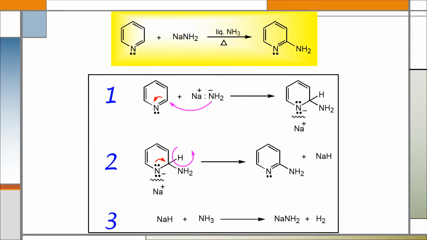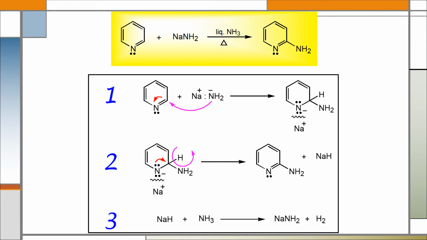Here I am showing some examples of nucleophilic substitution reaction. When pyridine reacts with sodamide in liquid ammonia, nucleophilic substitution will occur and 2-aminopyridine will be the major product. First, sodamide will be ionized and the amino anion will attack at position 2 of pyridine.